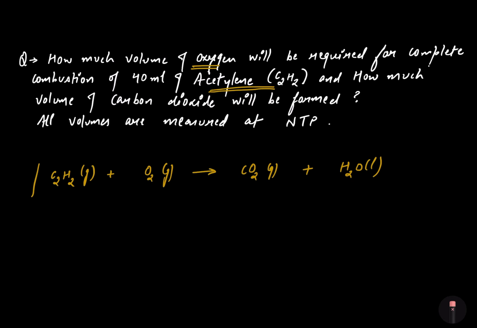So now my dears, we have to balance this equation. We have two carbons over here, H2, 2 are there, oxygen 4 and 5. In that case, I'm taking this to be, so sorry, it comes out to be 2.